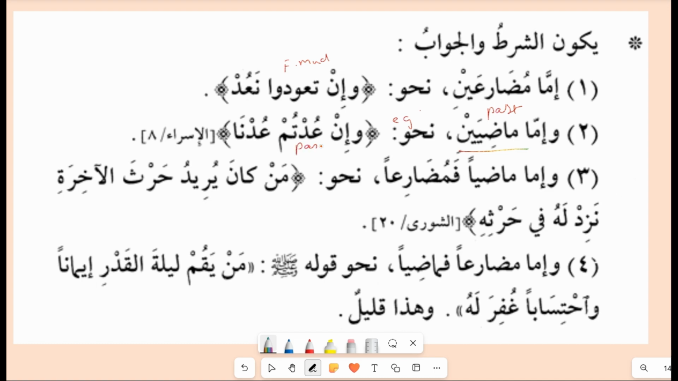Both are past tense. And now you can see إما ماضيا ومضارعا. It can be past plus present. So both ways can come. من كان يريد حرث الآخرة نزد له في حرثه. And then إما مضارعا فماضيا. So it can be present and the other way around, a past. For example, من يقم ليلة القدر إيمانا واحتسابا غفر له. But this type is very rare in sentences.